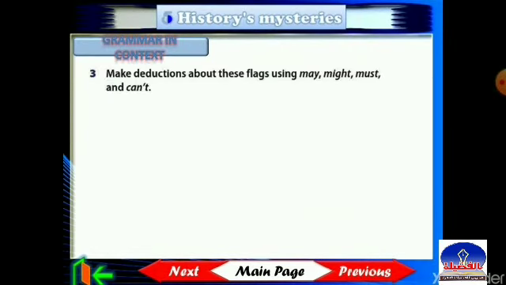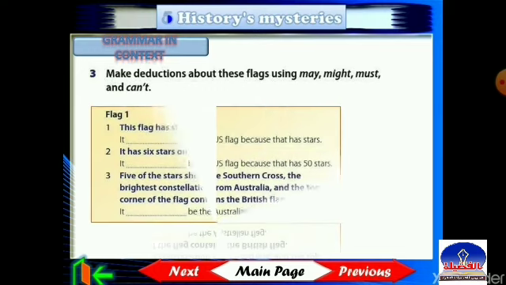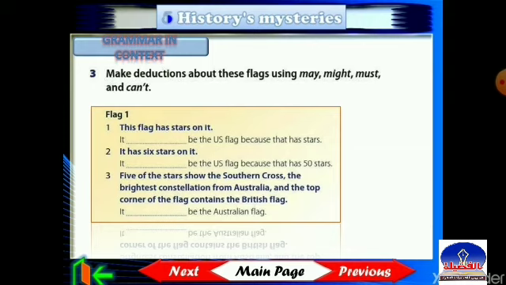Make deductions about these flags using may, might, must, and can't. Let's see flag 1. This flag has stars on it. So it may be the US flag because that has stars. It may or might or could. Excellent, possibility, because the US flag has stars.